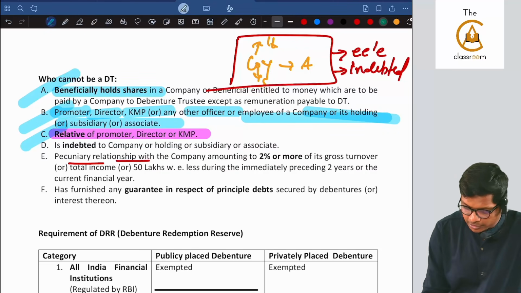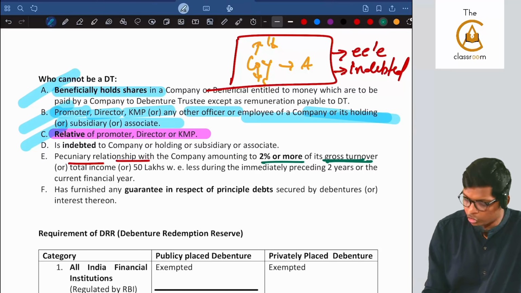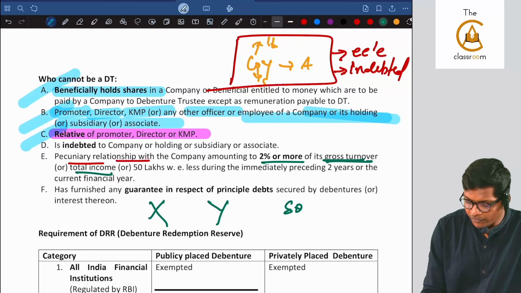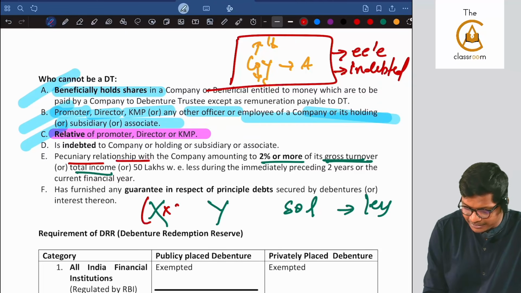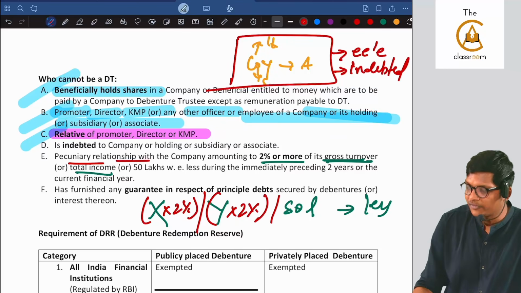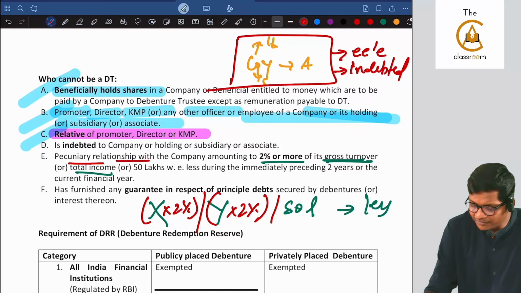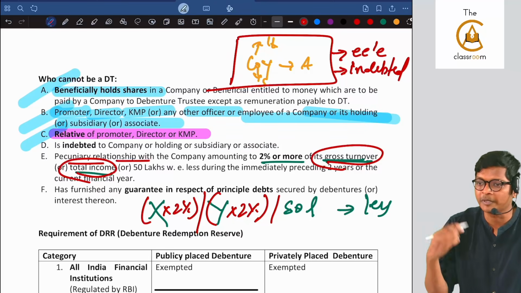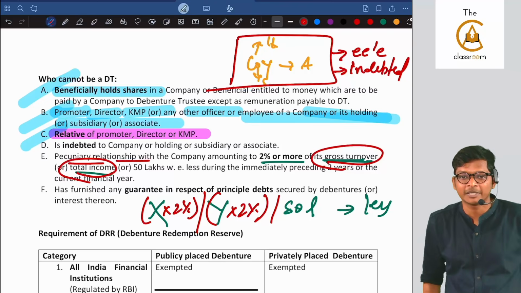The percentage is 2% or more of its gross turnover. So first you write down gross turnover, X. Second, you write total income, Y, or 50 lakhs, whichever is less. So it will be X into 2%, compare with Y into 2% or 50 lakhs, whichever is less. The question will give you what is turnover, copy paste. The question will give what is total income, copy paste. Here income, I'm talking about net income, net profit.